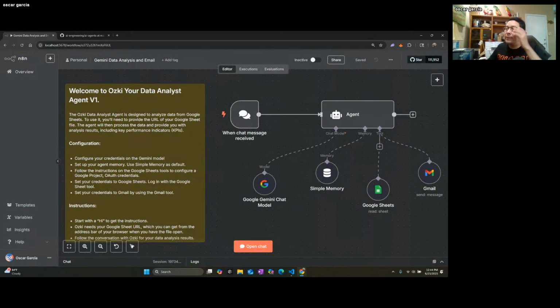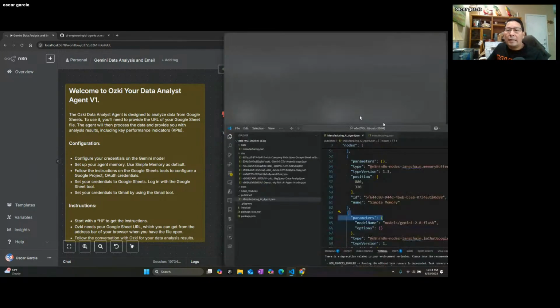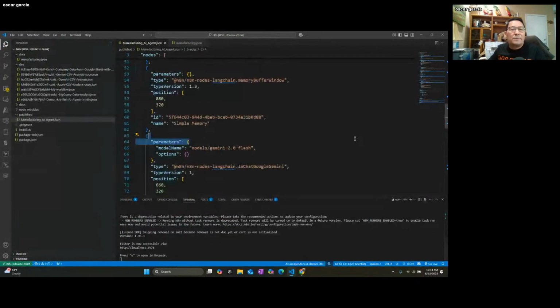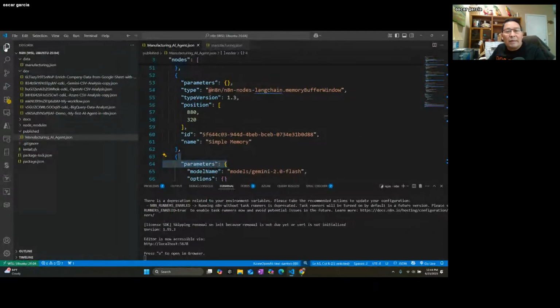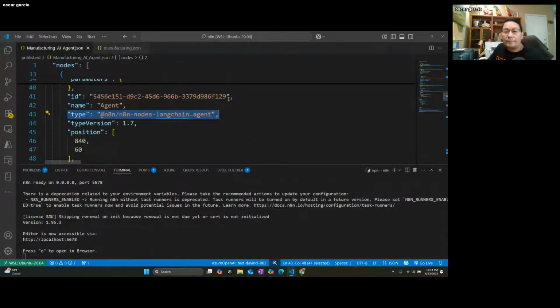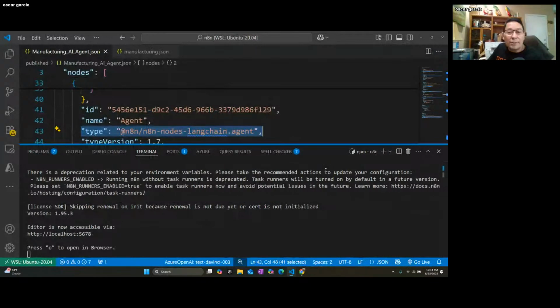And I'll show you just really quick what this manufacturing agent looks like behind the scenes. So we saw the visual there, but how do they build these things? If you look at it here, you will see this. You see what they're using here?